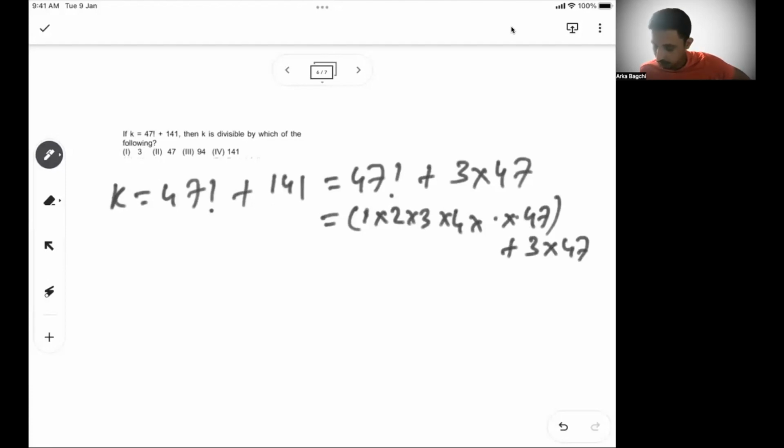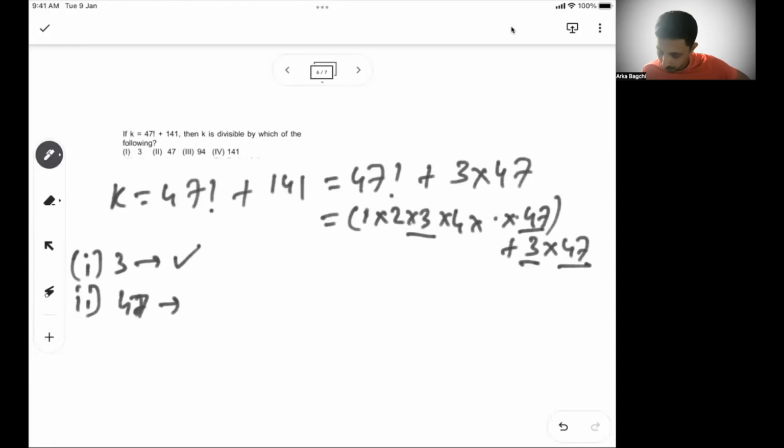Okay, now let's take the first one, 3. So 3 I have in the first part, 3 I have in the second part. So 3 is completely divisible, because 3 is there in 47 factorial also, and in 141 also. Let's take the second one, 47. Now, if I take 47, 47 also is in the first part, and is also in the second part. So this is also divisible.